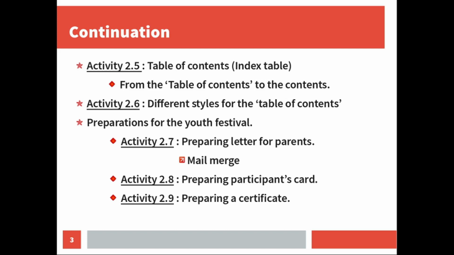Activity 2.7 is preparing a letter for parents. So in our school also, before the youth festival we will send one welcoming letter for the parents. So the activity 2.7 is preparing a letter for parents. In that activity you will learn about one important topic called mail merge. It is one important topic in the second lesson, mail merge.